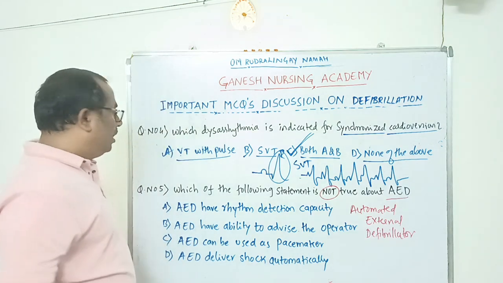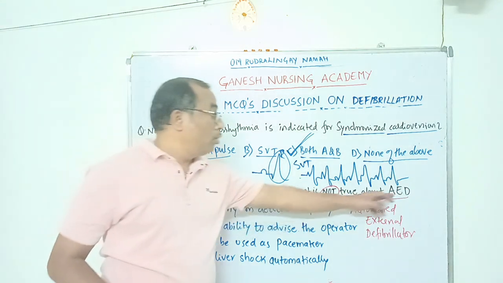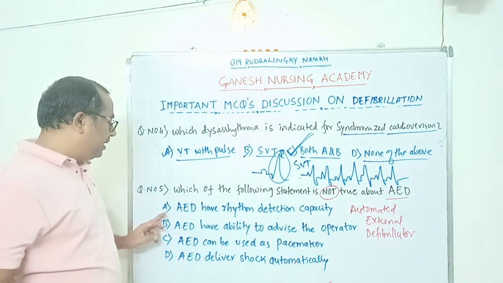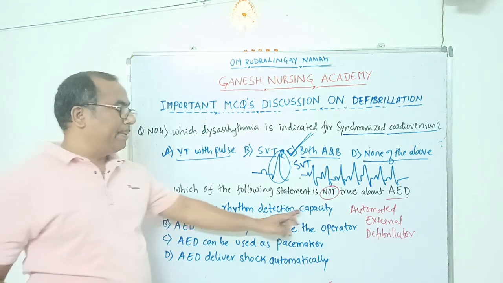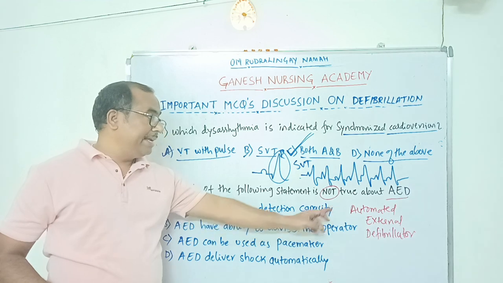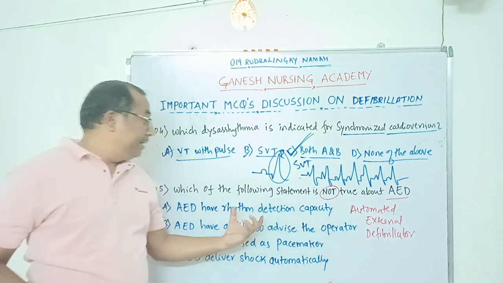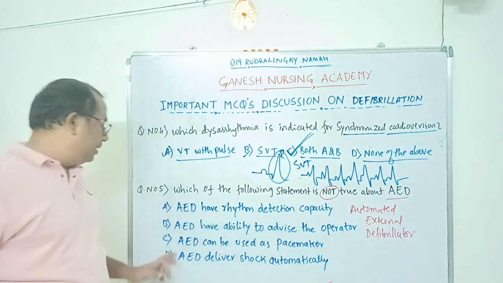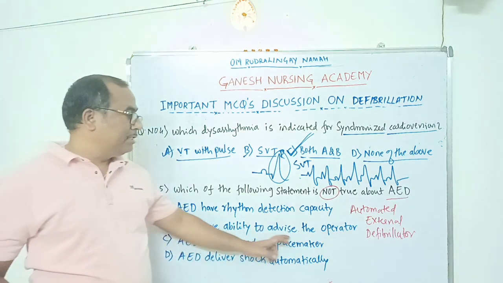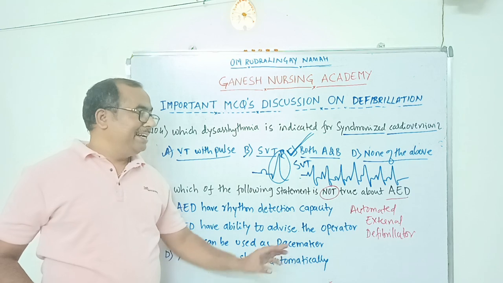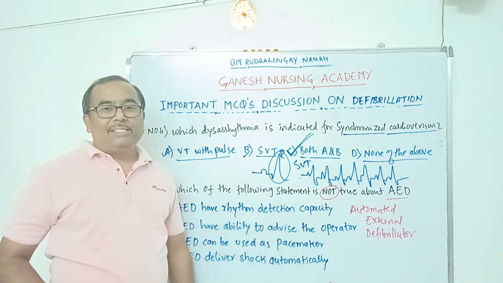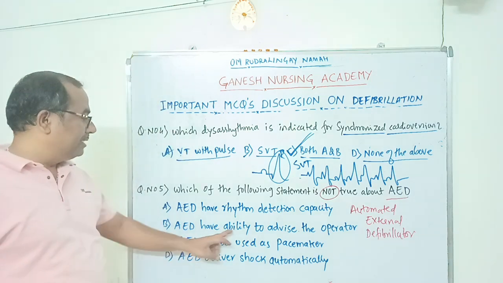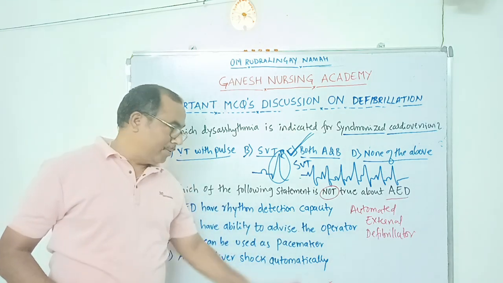So which of the following statements is not true about automated external defibrillator? Option A, AED has rhythm detection capacity. Of course, this AED has the capacity to detect the rhythm of the patient. AED has the ability to advise the operator. Once this AED is opened, it will start advising the operator. This is also programmed in the AED.